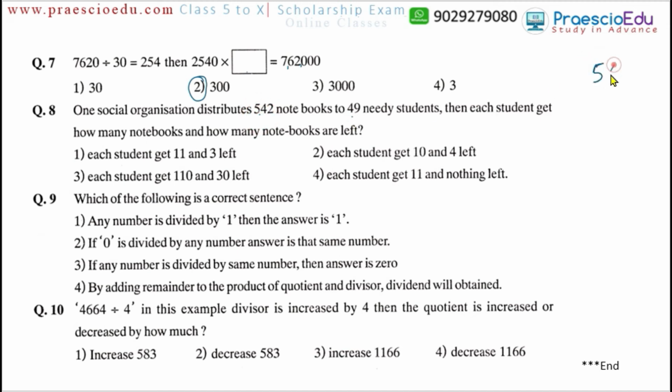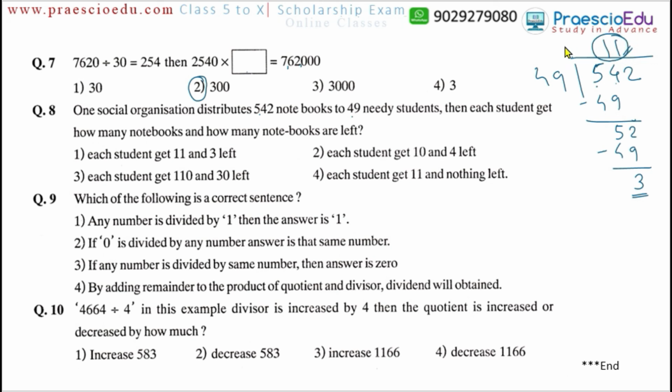So 542 divided by 49, we can do this one directly here in horizontal position also. 54 divided by 49 is 1 time. 54 minus 49 means 5. Bringing down the 2, it is 52. Again 49 once, so after 52 minus 49 there is a balance of 3. So this is the remainder and this is the quotient.